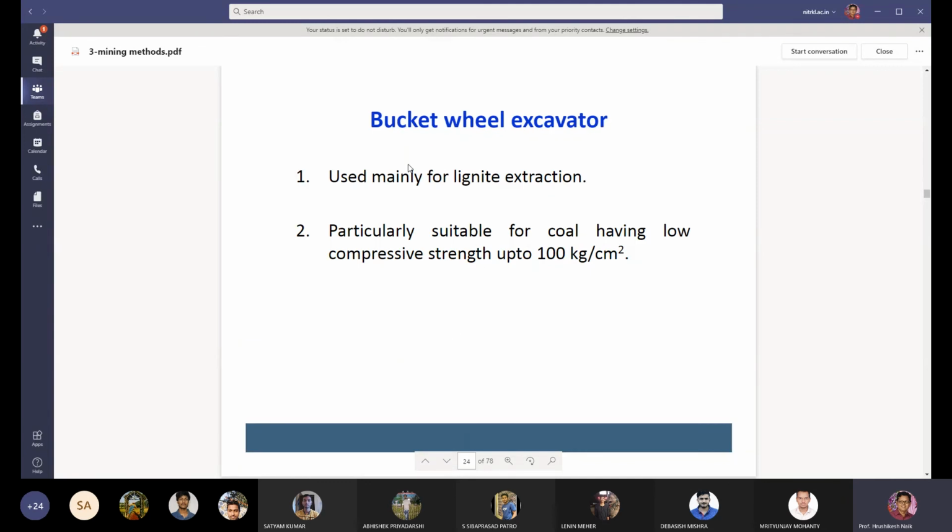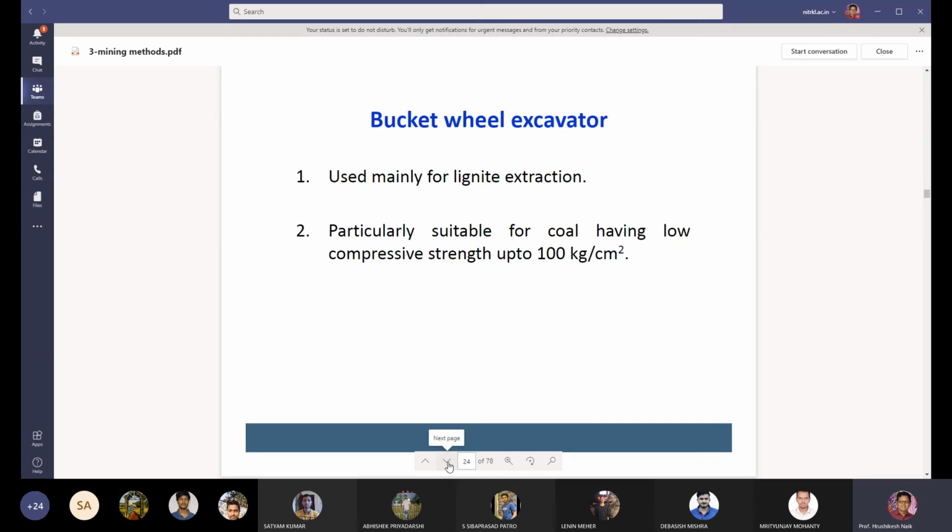And we have seen that the bucket wheel excavators are used in Neyveli Lignite Corporation for mining of the lignite deposits. It is mainly used for the lignite extraction. The company Neyveli Lignite Corporation is using the bucket wheel excavator. It is particularly suitable for coal having low compressive strength up to 100 kilogram per centimeter square. If the compressive strength of the coal is less than 100 kilogram per centimeter square, then bucket wheel excavators can be used.